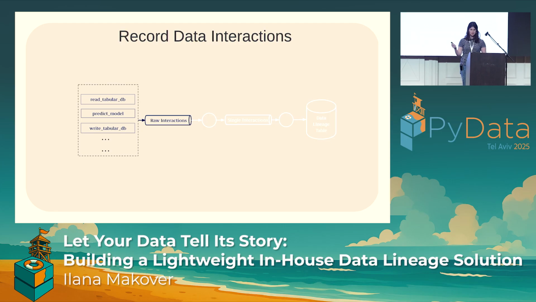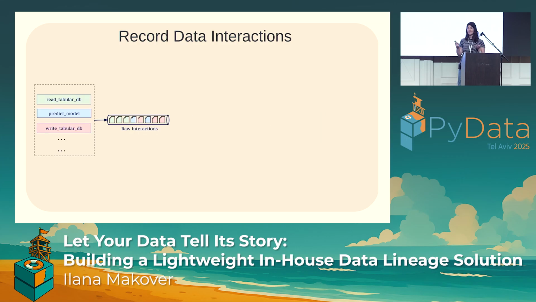Now let's go step by step into our solution. Once the information details are agreed upon and finalized, each main entry point, which we identified earlier, will have to obtain the relevant data details. They will get these data details, package them as one message, and send it to a queue. Let's dig a little deeper. We mentioned an entry point earlier called read tabular DB. As mentioned, all of our queries to our tabular database enter this location. And let's say our recommendation engine calls this entry point three different times for three different queries.